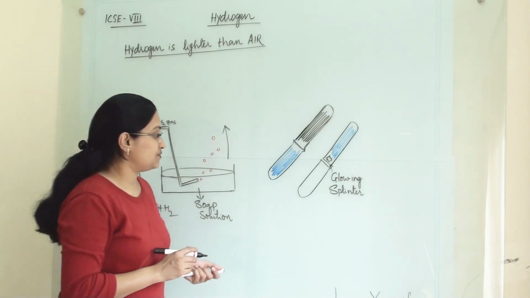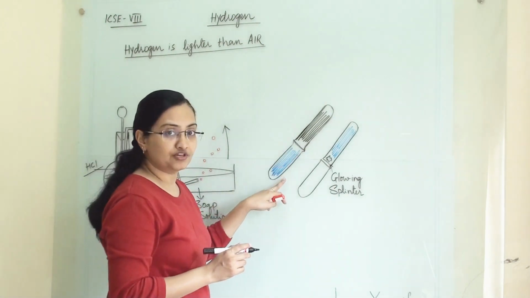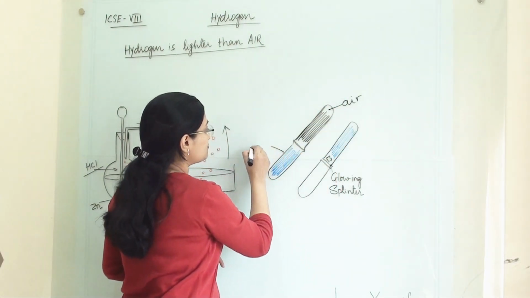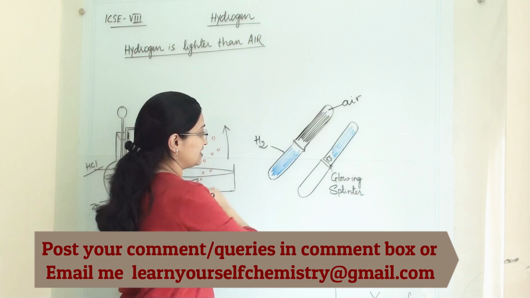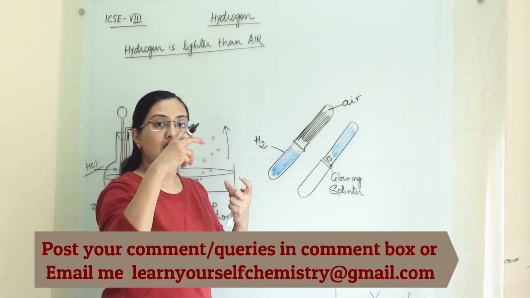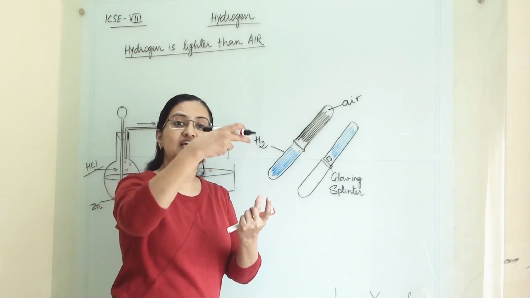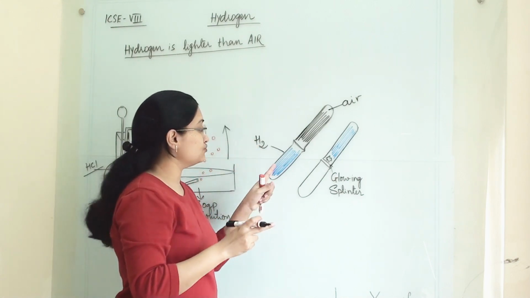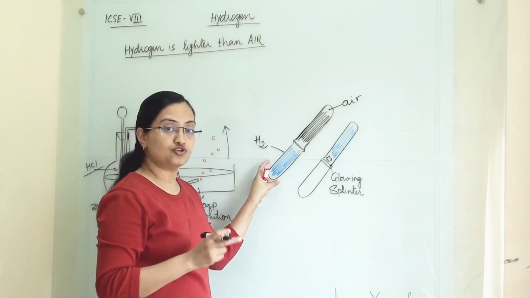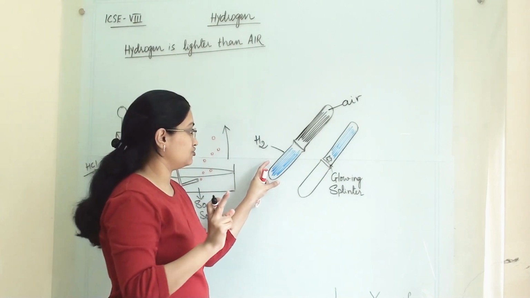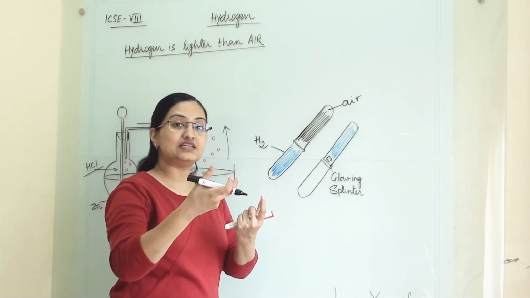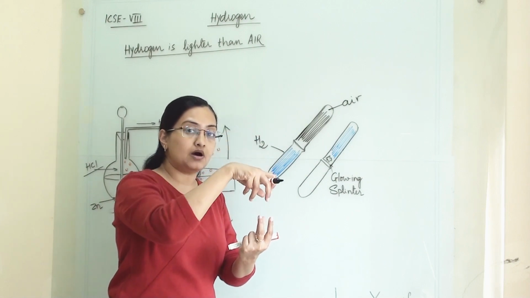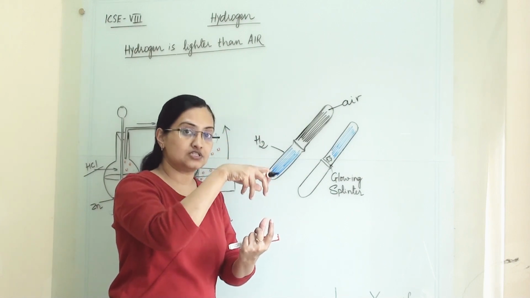In the second experiment, we have taken two different test tubes. In this we have filled the air, and in this we have taken the hydrogen gas. Now we are placing one test tube on another, and we have to take care that the test tube below has to be the hydrogen gas test tube. Now we are placing the air-filled test tube on the mouth of the hydrogen gas test tube for some time.